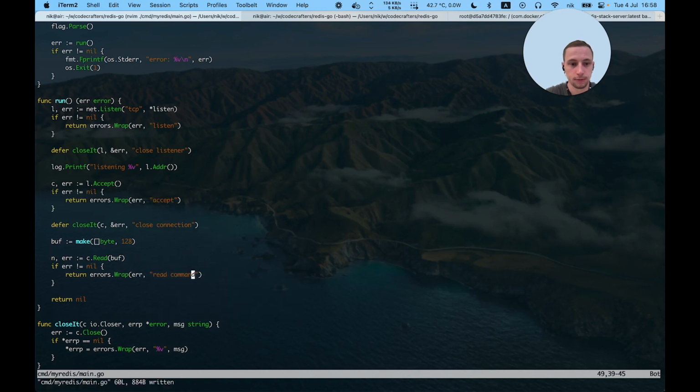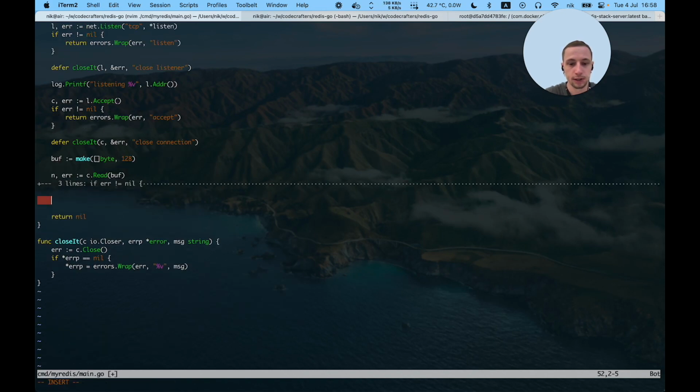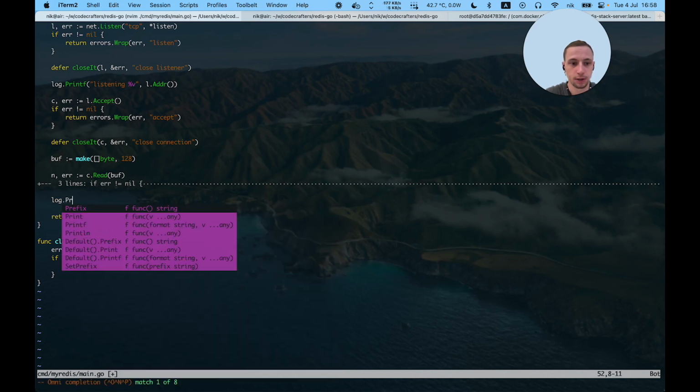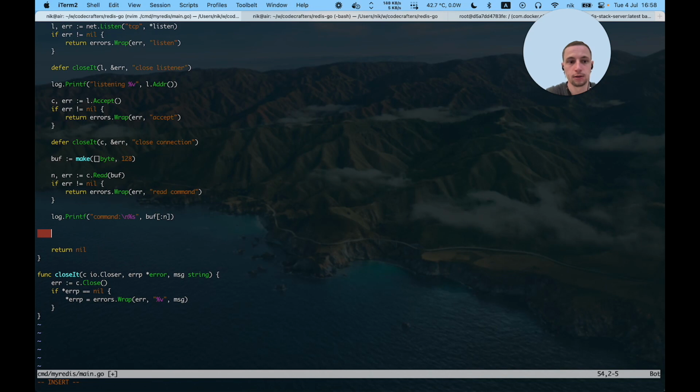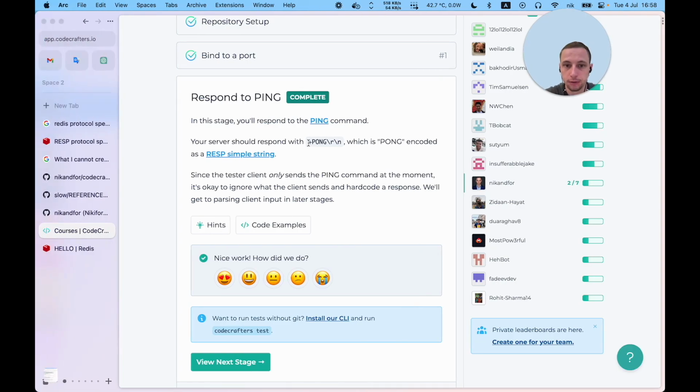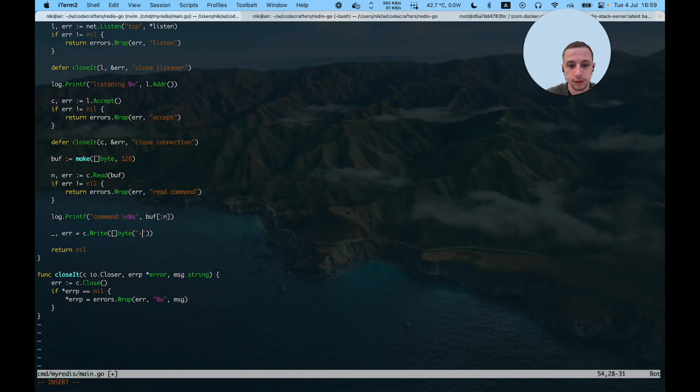Read command here. We won't parse it here, but let's just print it out so we see what's happening. Command on a new line, let's print it. Okay, and the next step is to respond with something. Write bytes. What do we need to send? Plus pong, then new line, just like in a HTTP protocol. Let's send it.